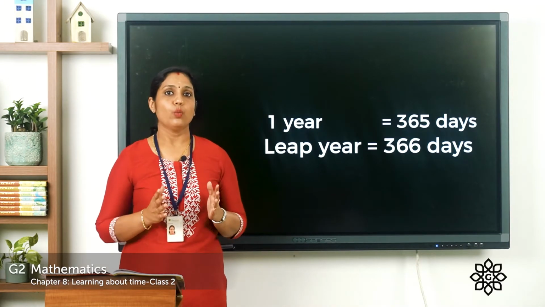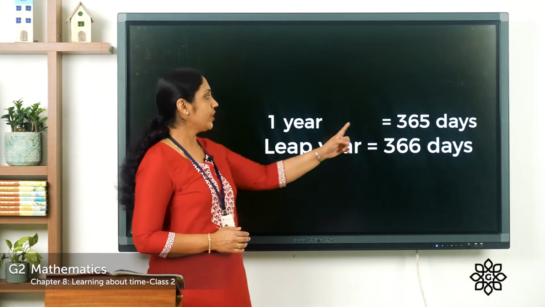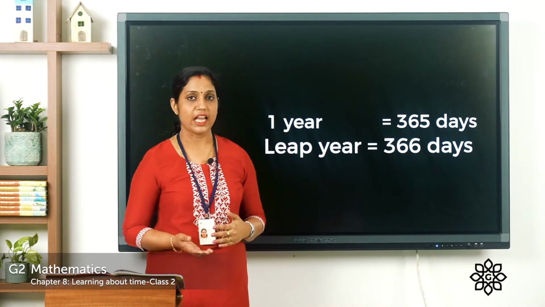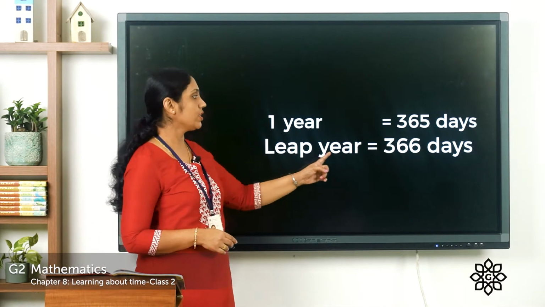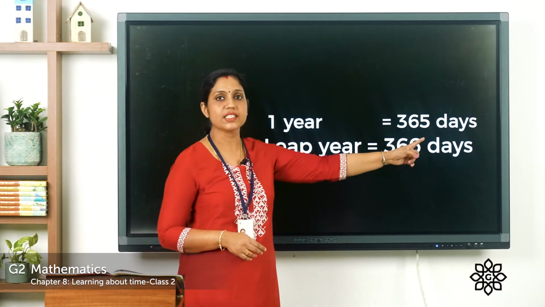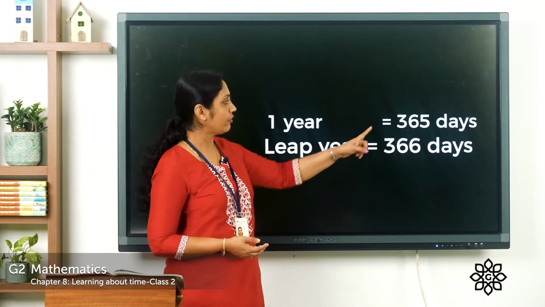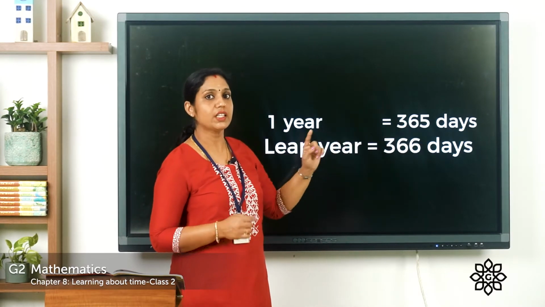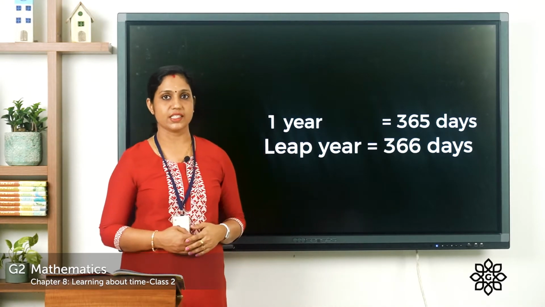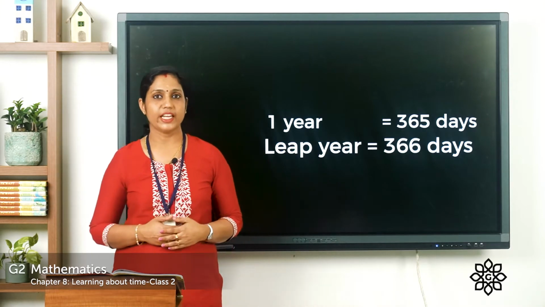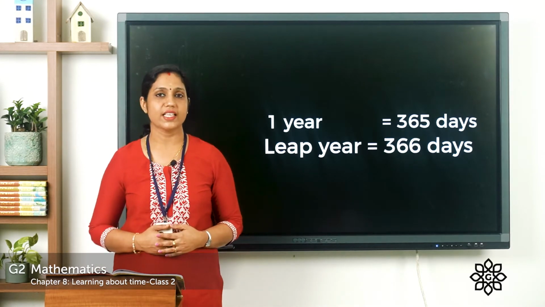So usually 1 year is equal to 365 days. And when it's a leap year, we have 1 more day. So leap year is equal to 366 days. Other years we have 365 days and in a leap year 365 plus 1, that is 366 days. So this is all about calendar. Now let's move on to our exercises.